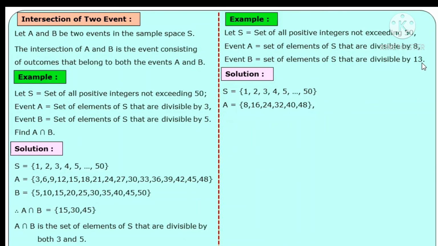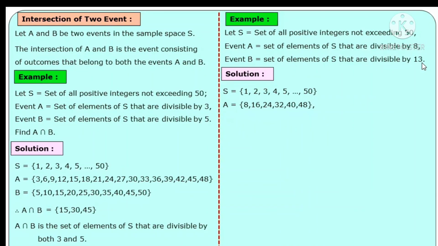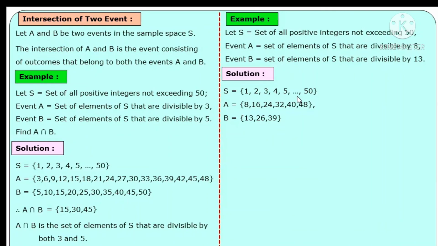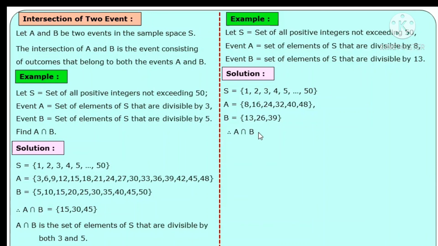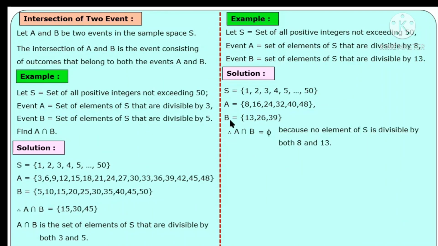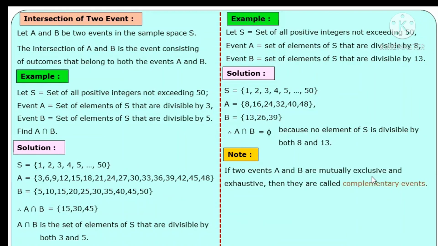Second, set B for numbers divisible by 13. Multiples of 13 are 13, 26, 39. But if you find the intersection of these two sets, there is no common element between them. So A intersection B is empty, that is the empty set. Hence, these two events A and B are said to be mutually exclusive events.